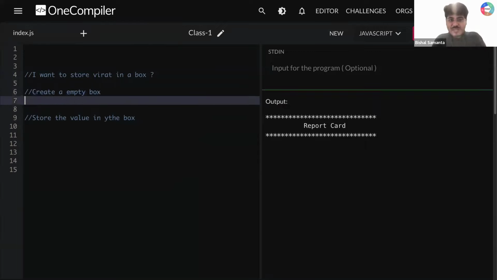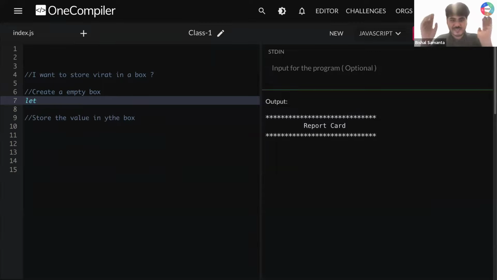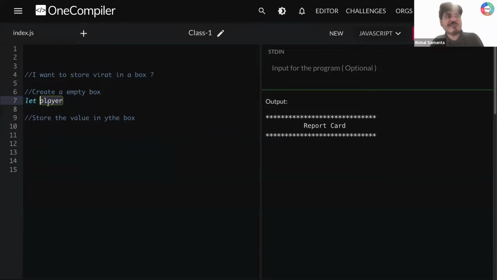Whenever you are creating an empty box, you will be using let. Can you all type? If you want to create a variable, if you want to create an empty box, you need a keyword in JavaScript called let. This let will help you create an empty box. After that, you need to type the name of your box. Let's say my box name is player. Okay. Can I give a box name like player? So let player. Okay, I have created my box, right?